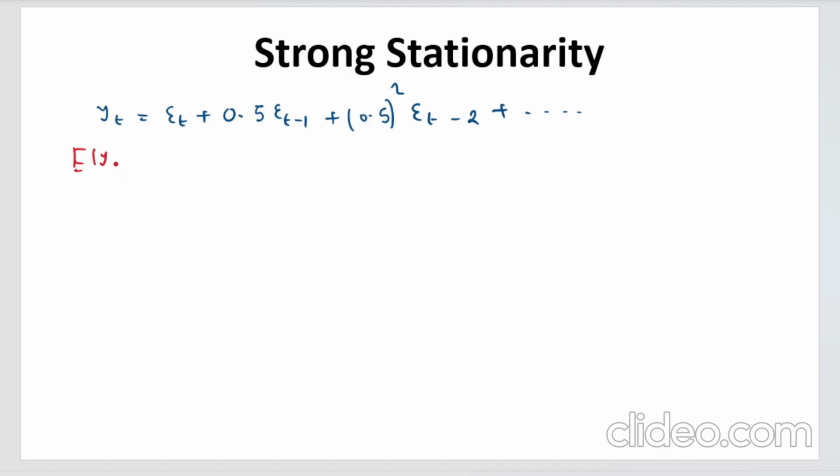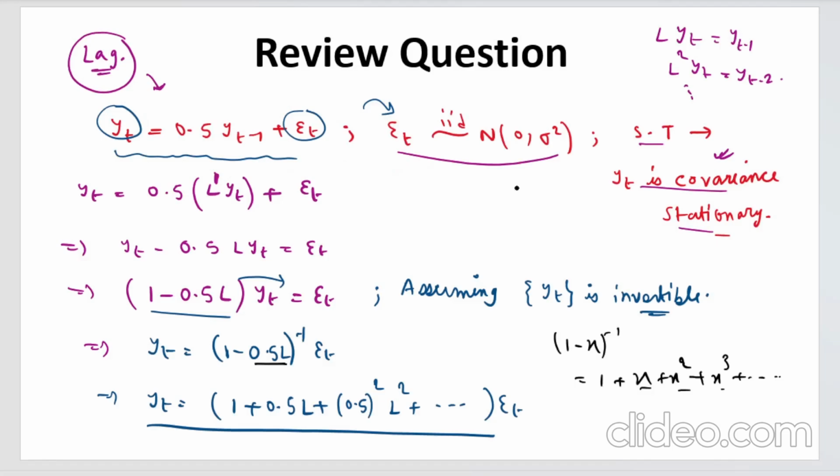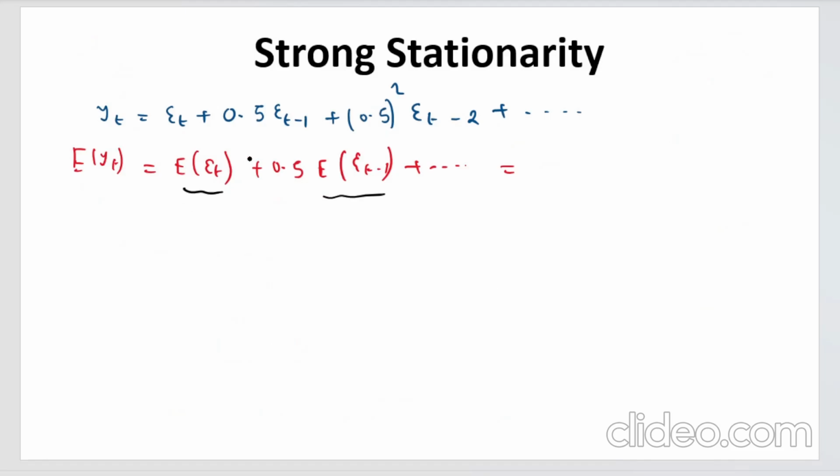What is the expected value of yt? So expectation will be on everything: expected value of epsilon t plus 0.5 expected value of epsilon t minus 1, and so on and so forth. Now you know that this is 0, this is 0, right? From this thing, it follows normal 0 sigma square, and for every time point, for all t. So here for t minus 1, t minus 2, everything will be 0. The expectation is 0, which is a constant, right?